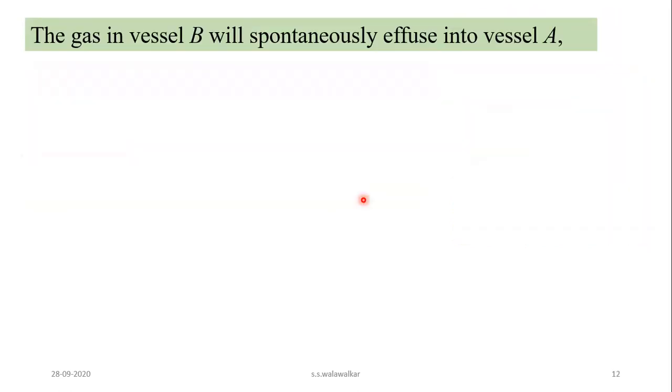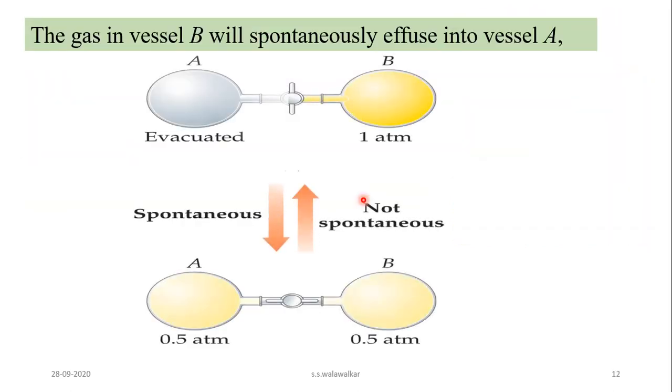Or another example, suppose there are two gas bulbs and one is evacuated and another one has a gas at a pressure of 1 atmosphere. Now if you open this knob, then what happens? The gas from this bulb will enter into this bulb spontaneously, and the pressure in this bulb becomes 0.5 atmosphere and the pressure in this bulb becomes 0.5 atmosphere, and at this stage you cannot reverse this process.